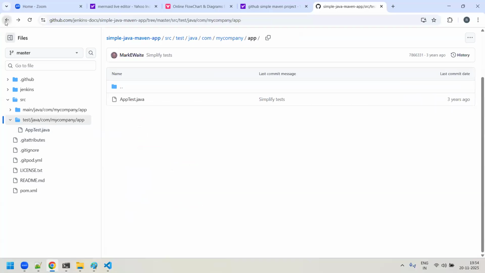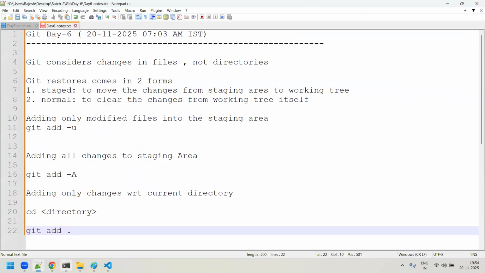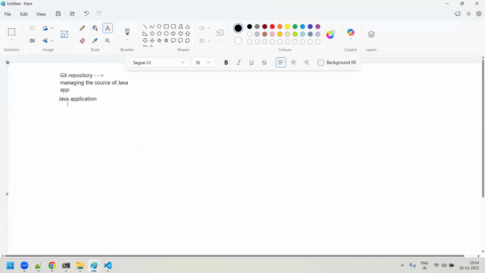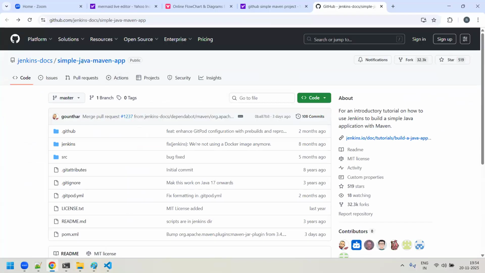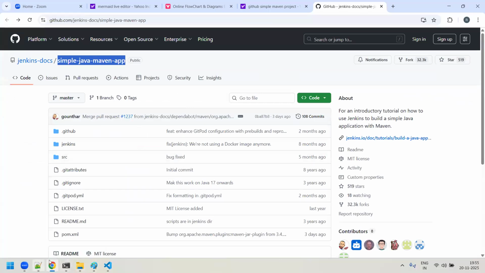Now, guys, what happens in real time when you work on an application which is code specific, like for example, you have a Java application, and this is a Java application, which is your repo, simple. Go here. I copy this whole thing. I'll paste it here.